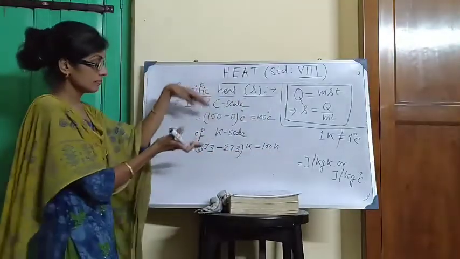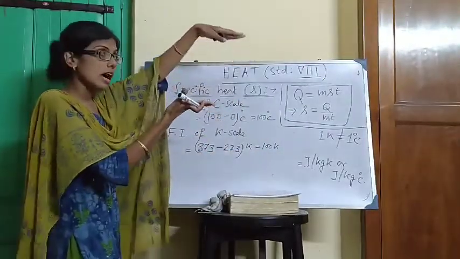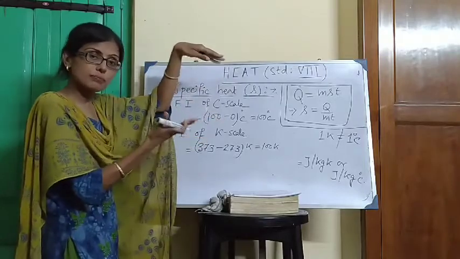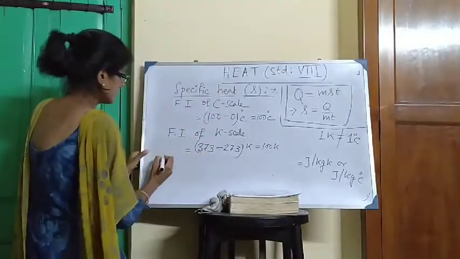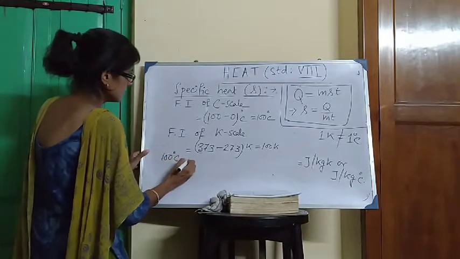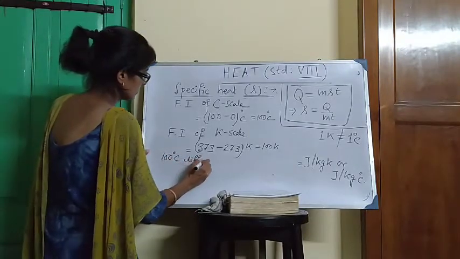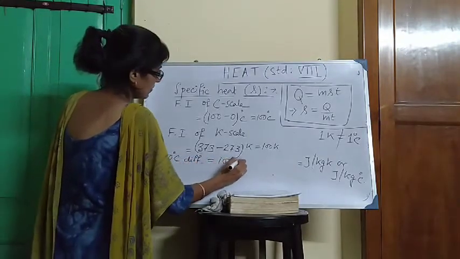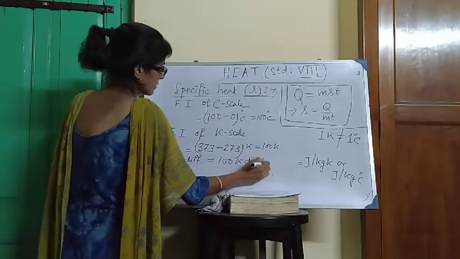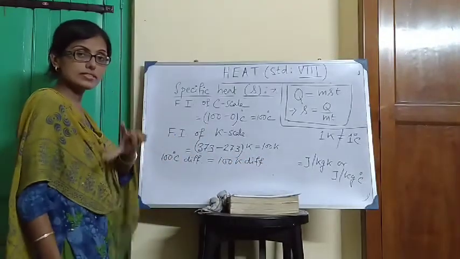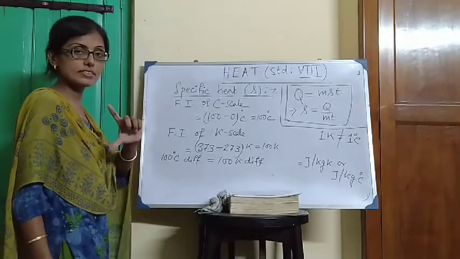So we can write that 100 degrees Celsius difference is equal to 100 K difference. Both are the same, the fundamental intervals are the same.